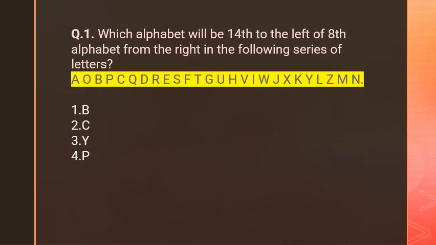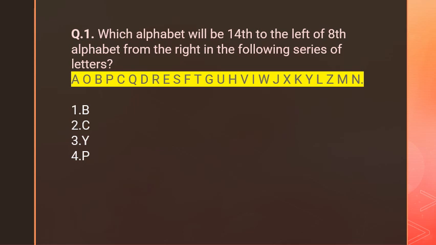Which alphabet will be 14th to the left of the 8th alphabet from the right in the following series of letters? Okay, here is the series of alphabets, and what is the question? Which alphabet will be 14th to the left?